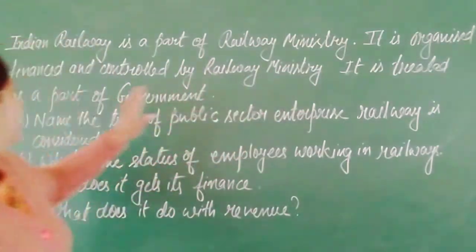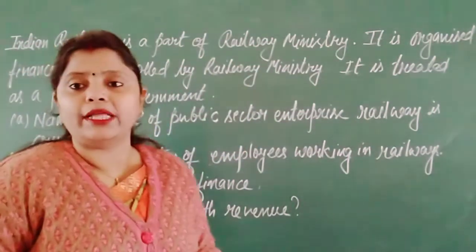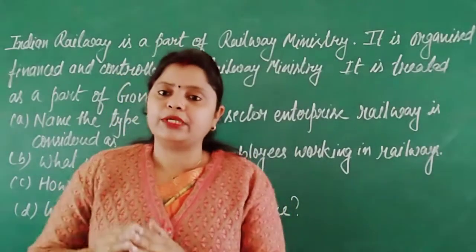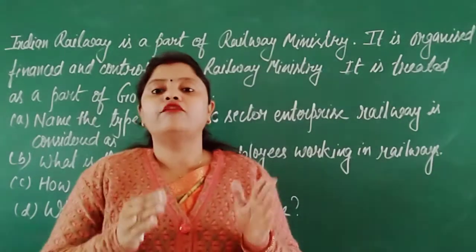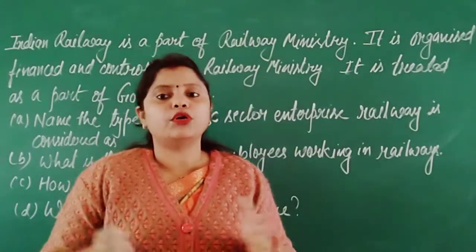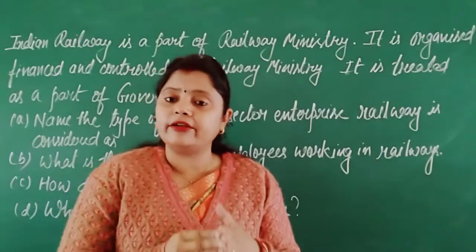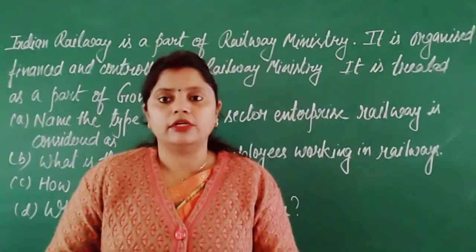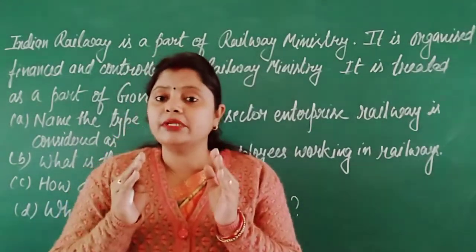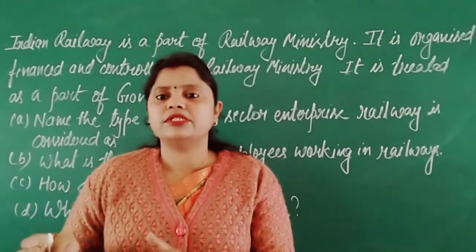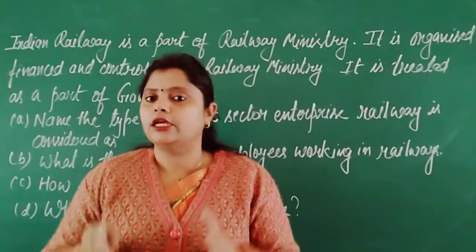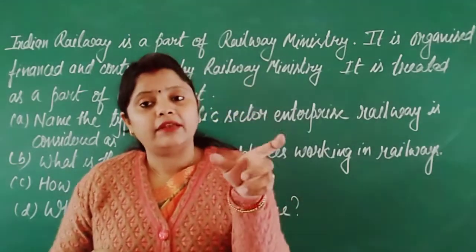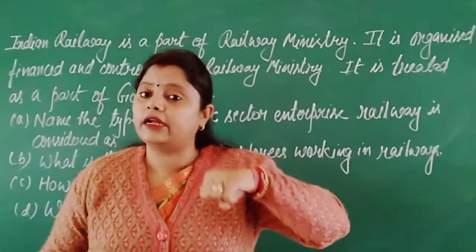Now, it is treated as a part of government. Now, we know one thing, that ministries are the part of government. Governments are working with the help of ministries. It has been created various ministries for a different purpose. For seeing the work of railway also, government has created Railway Ministry, and Railway Ministry basically looking after the work of railway here. So that is why it is said that Railway Ministry is a part of government. All the ministries you can consider as a part of government only. So obviously Railway Ministry is there and railway is a part of Railway Ministry. That means railways is also under the direct control of government.